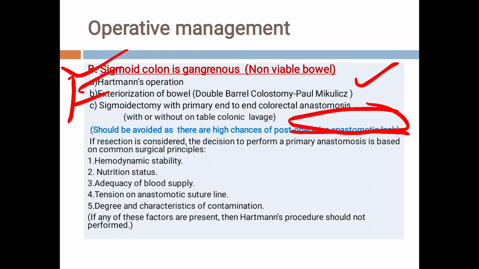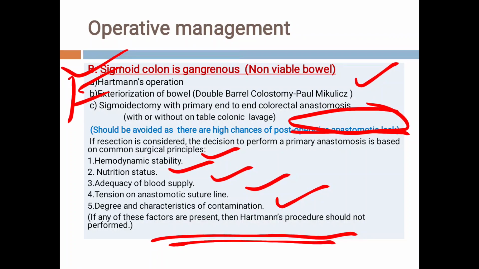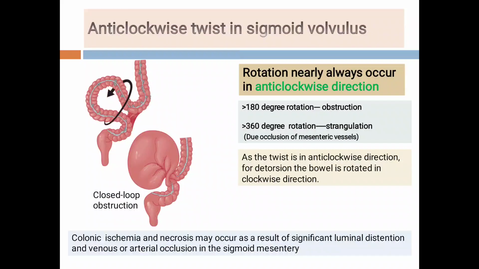But this depends upon the clinical condition of the patient, whether the patient is hemodynamically stable, the nutritional status of the patient, adequate blood supply of the colon, the tension on the anastomotic suture line, and the degree of contamination of the peritoneal cavity. If any of these factors is present, we will not do the primary anastomosis. So we will advise Hartmann's procedure.